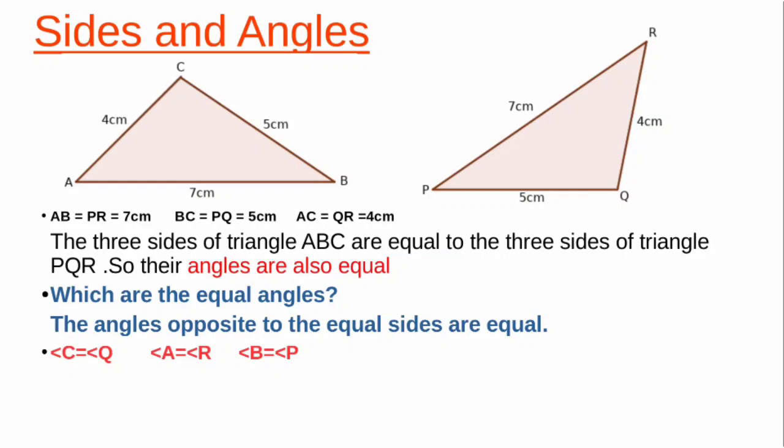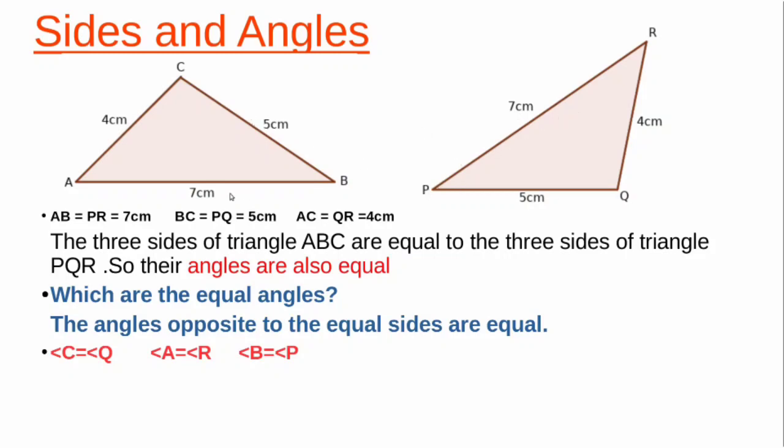Did you check the numbers? The numbers are 4, 5 and 7. In the second triangle PQR, there are also 4, 5 and 7. That means the length of the sides of triangle ABC are same as the length of sides of triangle PQR.